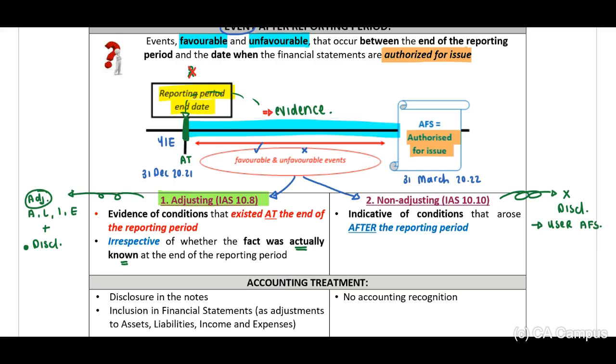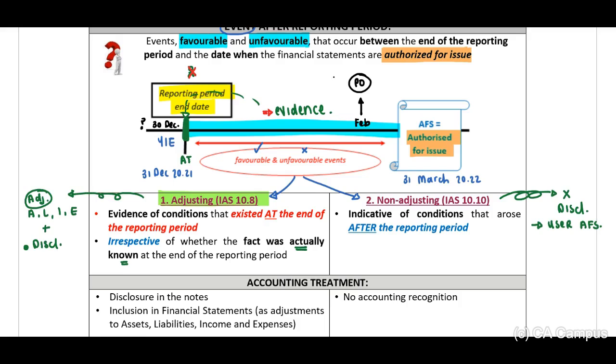Now, if we think about an example, let's say, for example, there is a current court case. The court case commenced, let's say, for example, the 30th of December. At this date, we don't know the conclusion that will be reached. But let's say, for example, here in end of Feb, it is clear that there will be a present obligation against our entity.